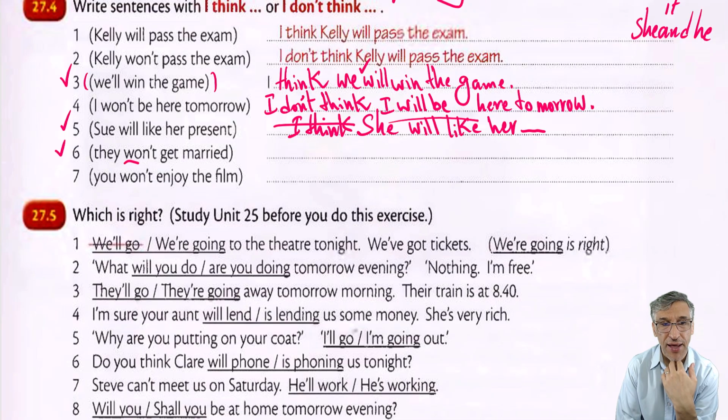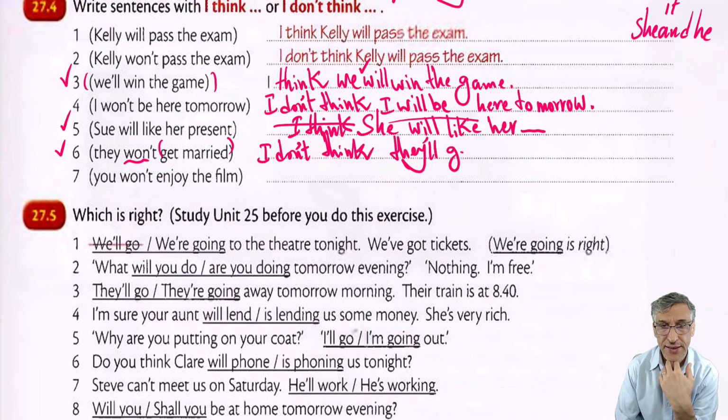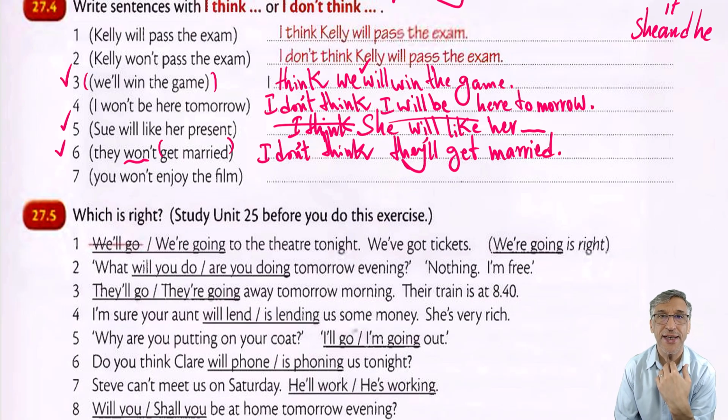They won't get married. Get married is an idiom. I don't think. Yes, I don't think they'll get married. Look at this one. I don't think they'll get married. It's very easy. Well, this exercise just asked us to make sentences.